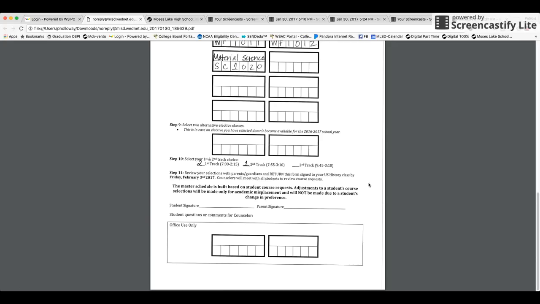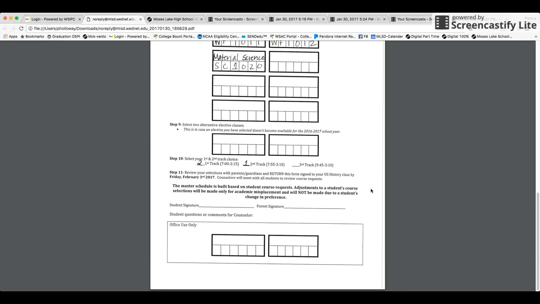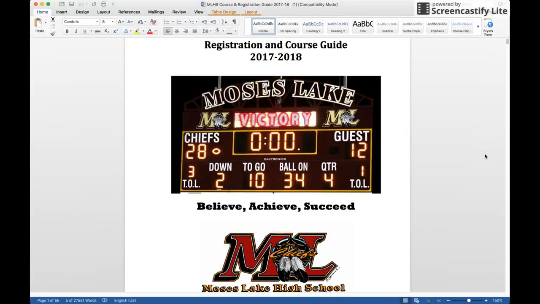Courses that you choose are the courses that we truly try to give you, and the master schedule is built based on your courses. If there are classes that you kind of think you want but you're not sure, we really encourage you to come to the curriculum night fair on Wednesday so that you can maybe meet with some teachers, see some courses that you're thinking about. When you choose these classes, it'll give you a better understanding of what those courses will look like when you're enrolled in them. And last but not least, please return your signed form to your teacher by Friday, February 3rd.